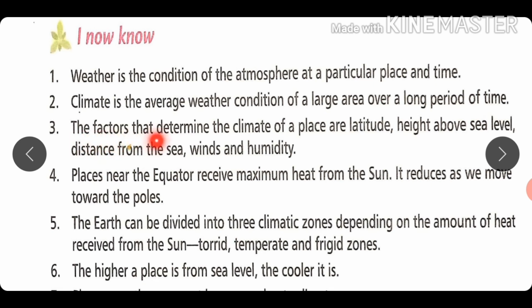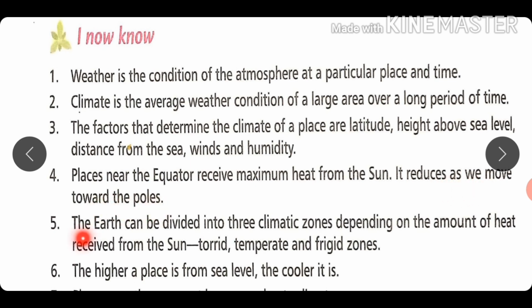The factors that determine the climate of a place are latitude, height above sea level, distance from the sea, and winds and humidity. Point number 4. Places near the equator receive maximum heat from the sun. It reduces as we move toward the poles.